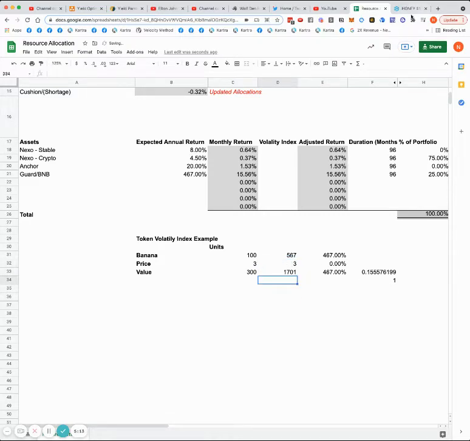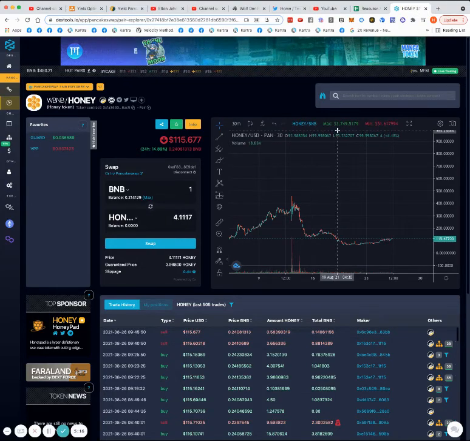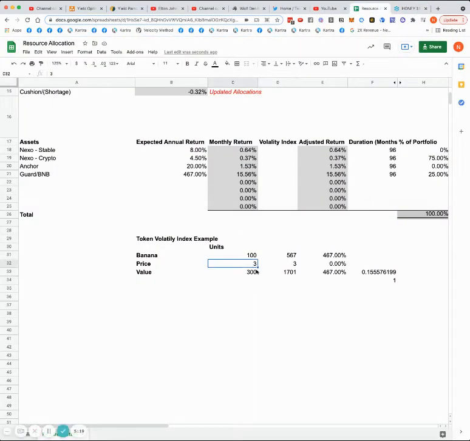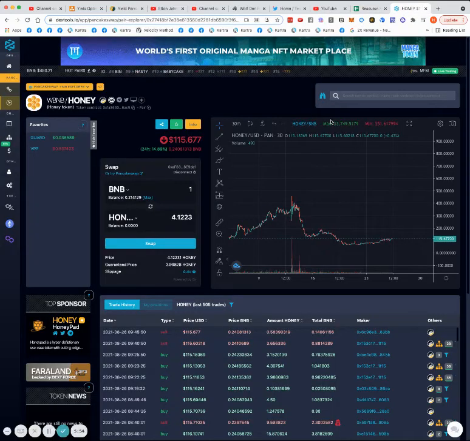Okay. Now look what happens. Honey, 3,000, call it 3,700. So it's sitting at 3,700, and we get this return. Doesn't matter, this could be much, much higher return. Let's say it's getting 700%. That's better. Let's go here because Guard BNB is only getting 400 or 200 or whatever.